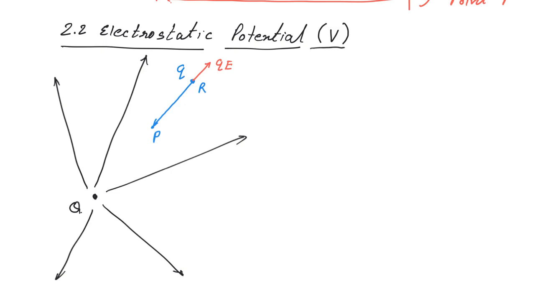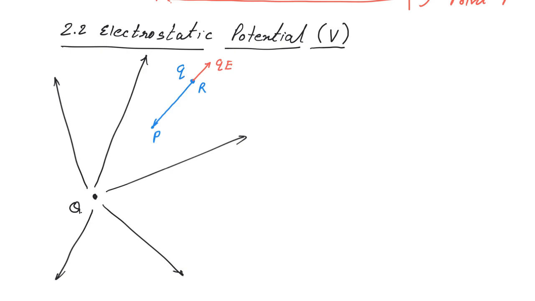So scientists thought to define a physical quantity which is independent of the test charge. If we want a quantity independent of small q, then obviously we should divide that potential energy by small q itself, and that is known as electrostatic potential, or rather electrostatic potential difference.